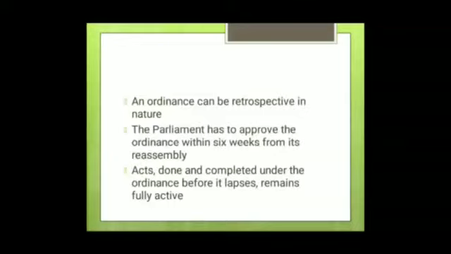The ordinance can also cease to operate earlier, within the prescribed 6 weeks. This happens only if both Houses of Parliament pass a resolution disapproving it. So what does this mean? The maximum life of an ordinance can be 6 months and 6 weeks, in case of non-approval by Parliament, 6 months being the maximum gap between two sessions of Parliament. And the President can also withdraw an ordinance at any time.